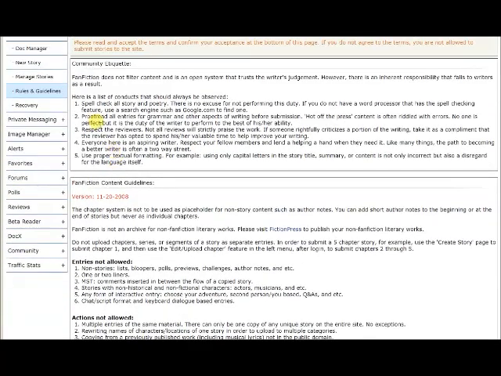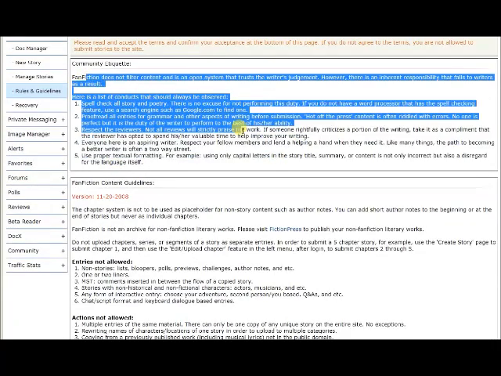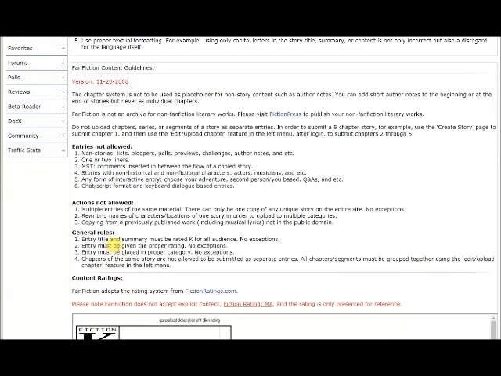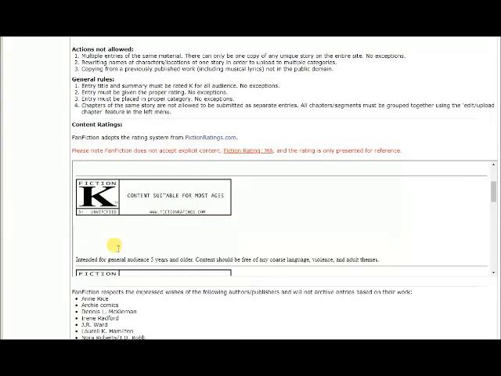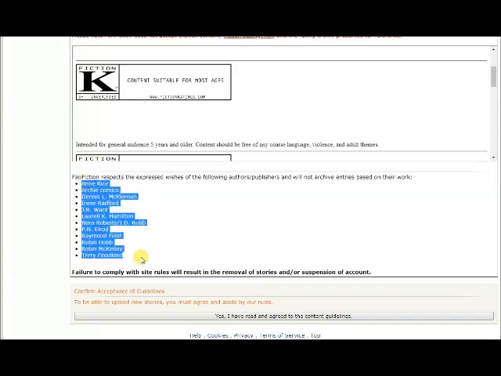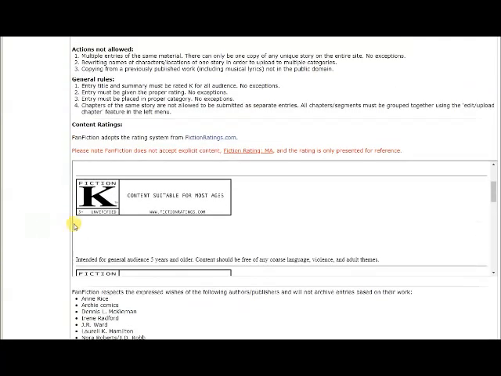So fanfiction.net, community etiquette, it's all this jazz. Actions not allowed: multiple entries of the same material. There can only be one copy of any unique story on the entire site, no exceptions. Rewriting names of characters, just the general thing. Here's the thing you need to be wary of, though. Also this: these authors don't want fan works of their stuff, and that's 100% fine.